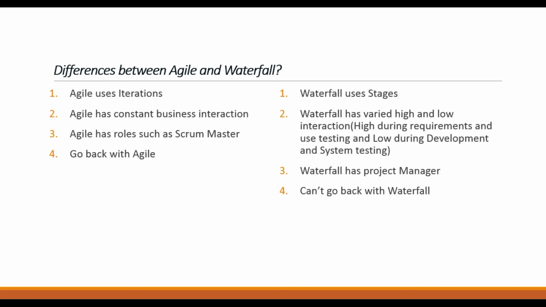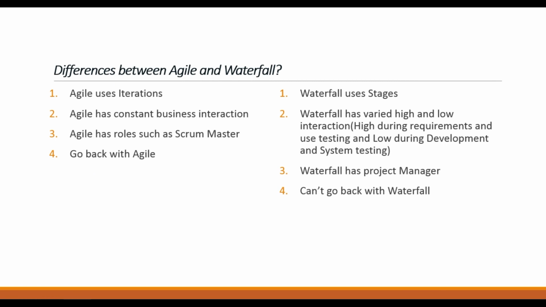In the waterfall model, the project manager takes on all the roles. He interacts with the customer onshore, and manages the team and budgets. He takes care of the whole end-to-end life cycle of software development in the waterfall model.